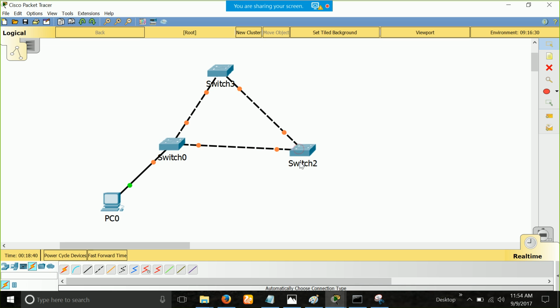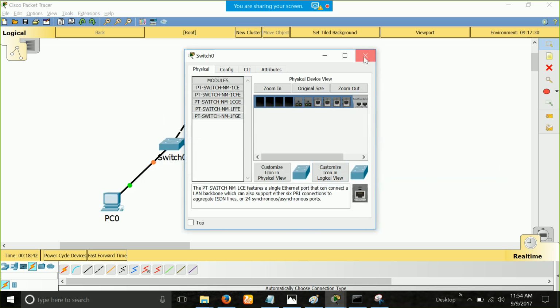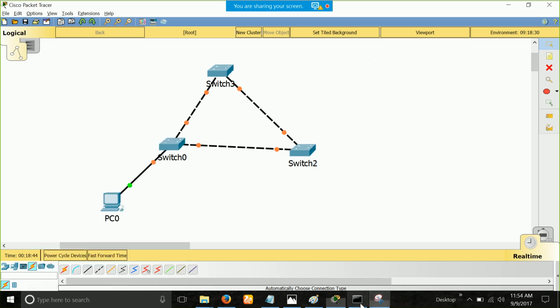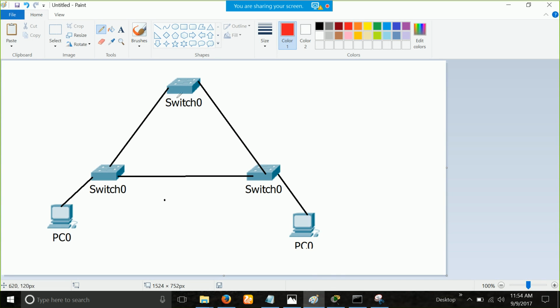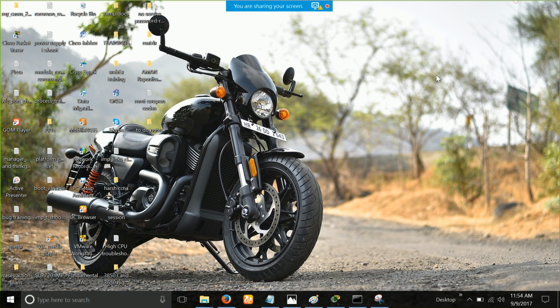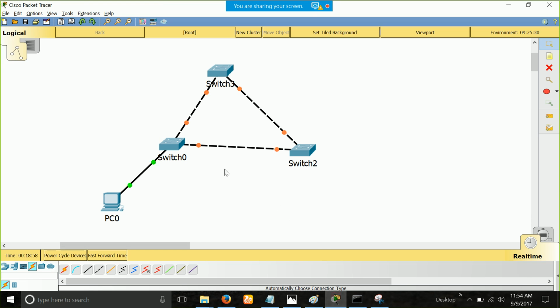But the thing is, the spanning tree is automatically running always, unless you go there and turn it off. Okay, the spanning tree will already be running, and the switch ports take around 30 seconds to come up. I just did the connectivity, and after a while you will see what's happening.